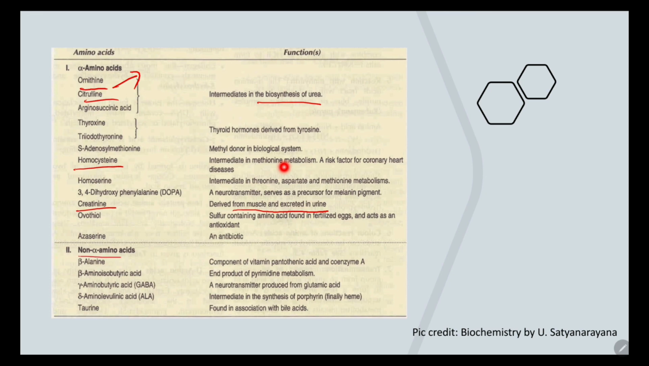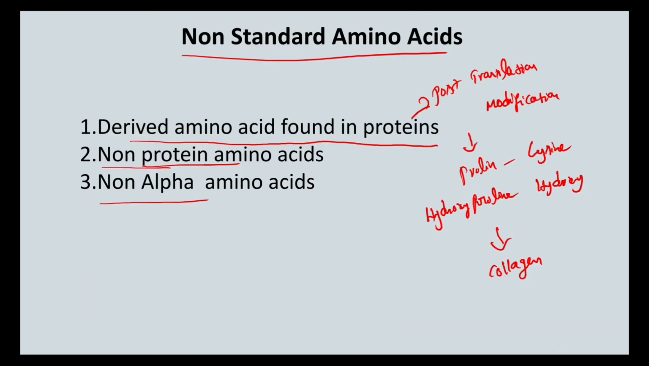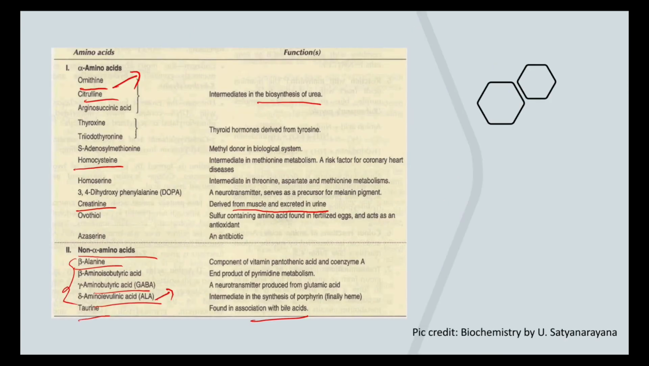Then these are the non-alpha amino acids: gamma aminobutyric acid, GABA, and delta aminolevulinic acid, which is the starting molecule in heme synthesis. Taurine is found in association with the bile acids. So these are some of the important non-standard amino acids with their functions in our body. From an examination point of view also, for short answers, non-standard amino acids are very important.